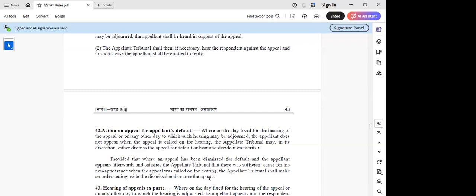Earlier also we were referring to the provision for restoration of appeal. So this is a situation where you can restore the appeal if you are able to produce a sufficient cause for not personally attending the hearings of the case.